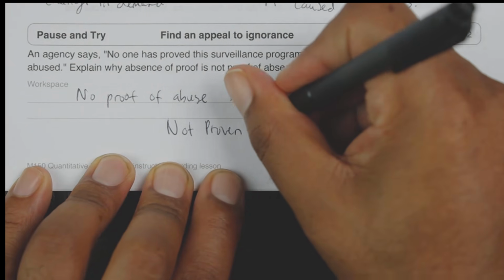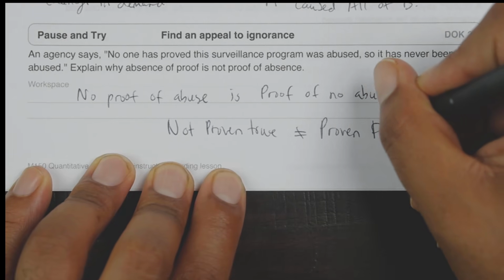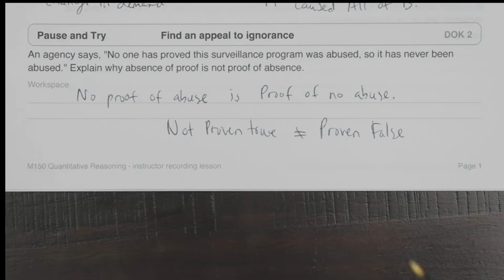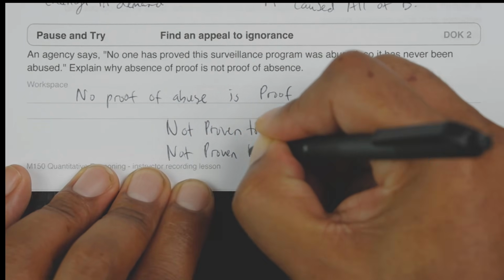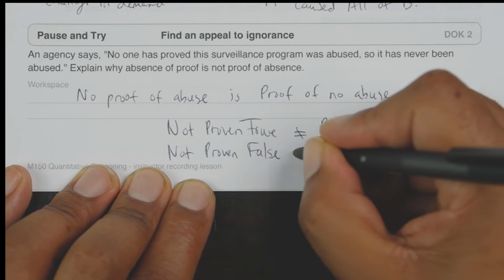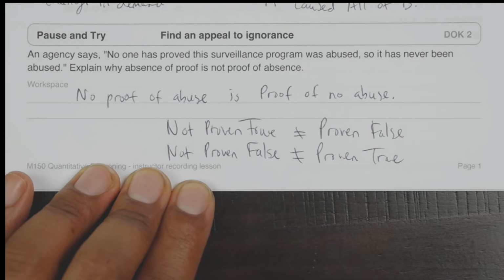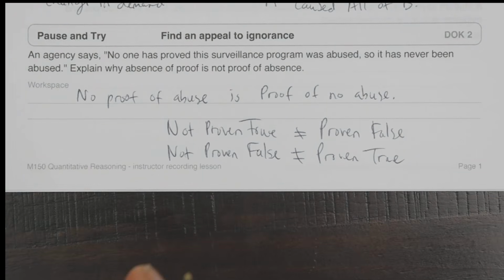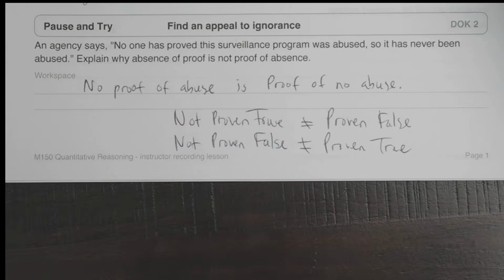Not proven true is not logically equivalent to proven false. And not proven false is not logically equivalent to proven true either, right? The absence of available proof does not automatically settle the question. Because if someone says, "Oh, there's no proof of this, therefore it must be false," well, that's called an appeal to ignorance.